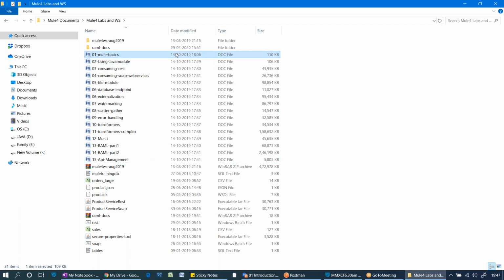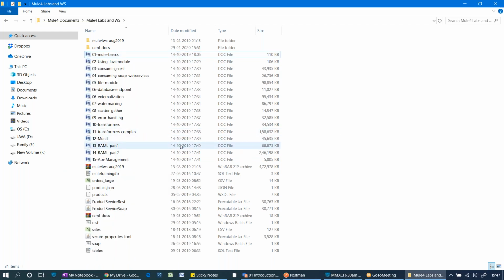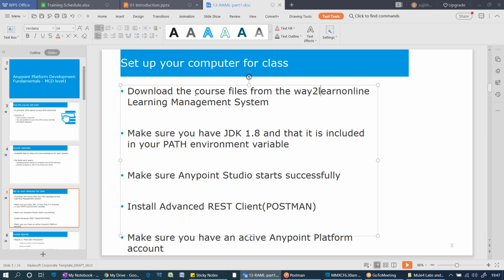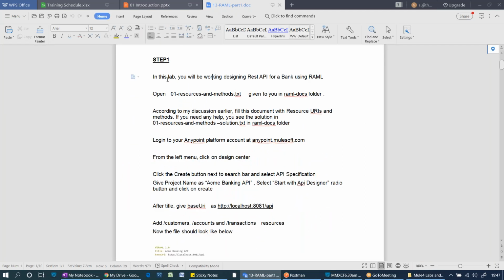Let me open one so that you can understand. I will use RAML part 1, which is very important in an integration platform. In this documentation, everything is clearly written step by step. See, step by step I have written here. In this lab, you will be working on so-and-so API. Open 01 resources and methods. Everything is clearly written step by step, right?